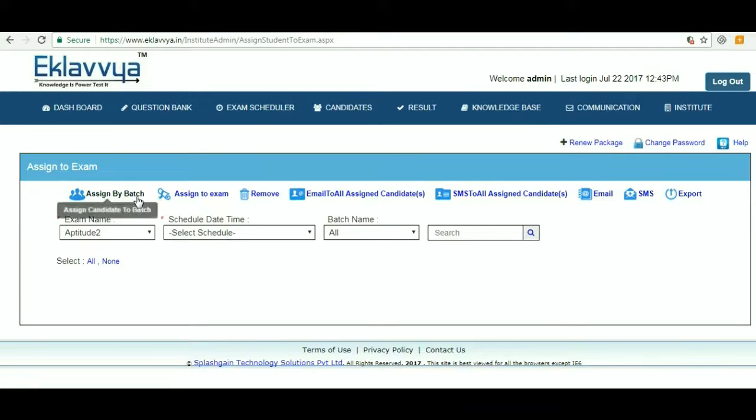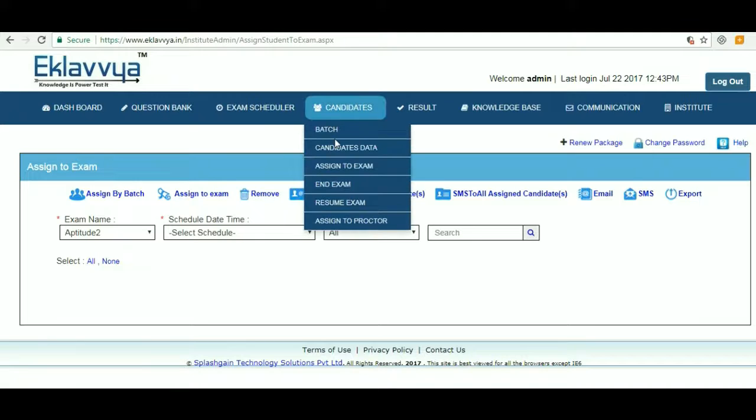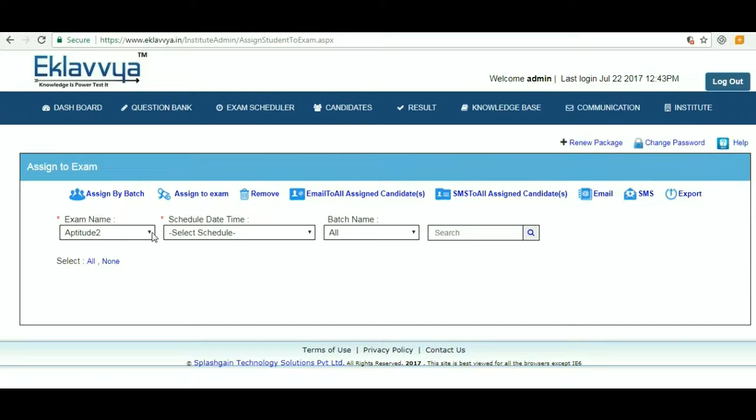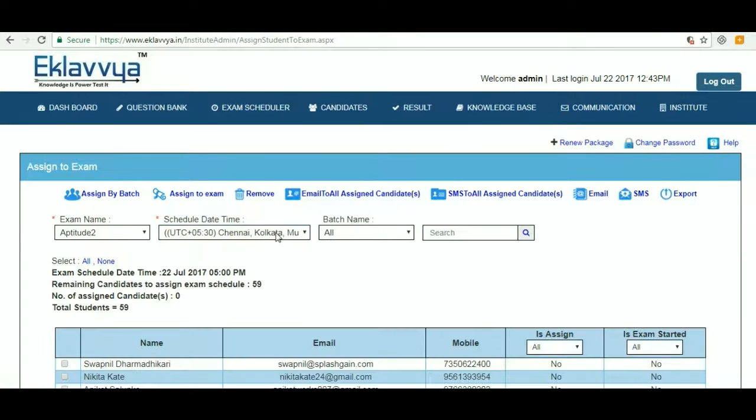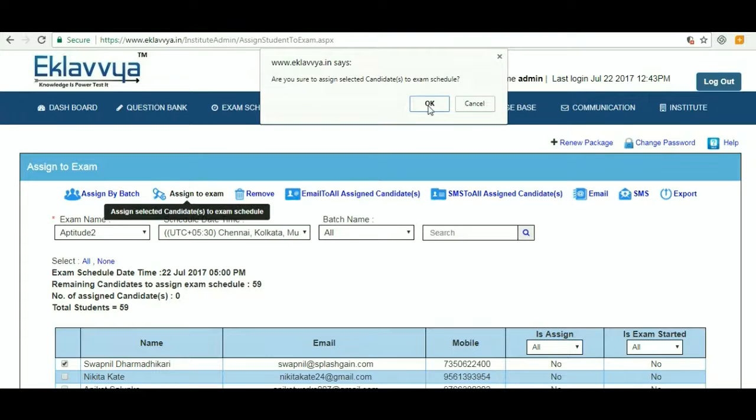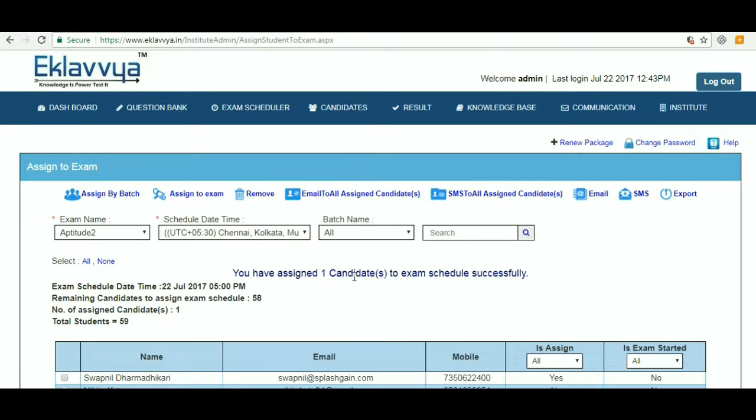Assign candidate to exam. If you have defined your exam along with the schedule, the next step is to assign a candidate or a batch to the schedule. You can visit Candidates section, Assigned to Exam, as shown on the screen. Here you can select the name of the exam and its associated schedule. There is a facility to assign the exam schedule to a batch or an individual candidate.